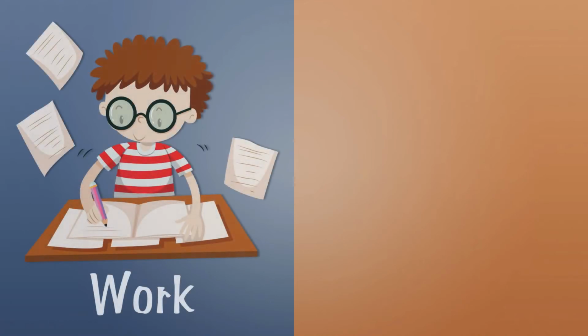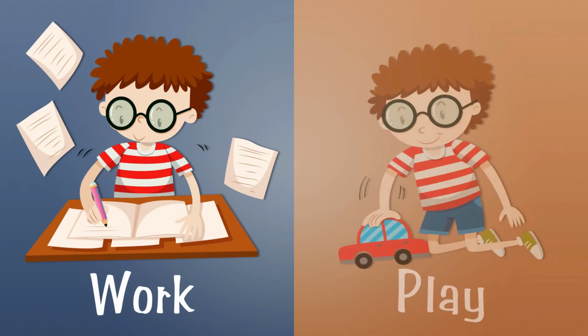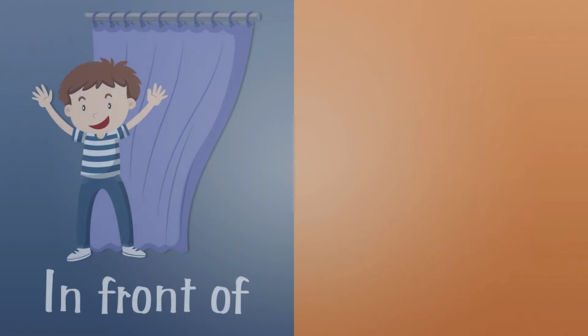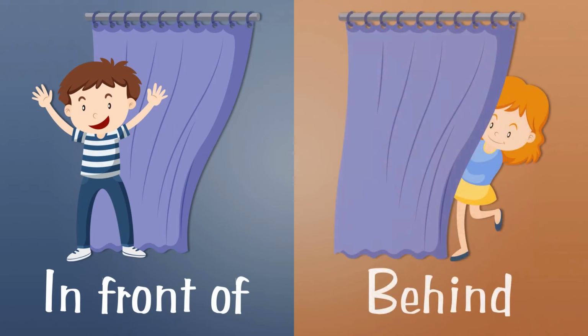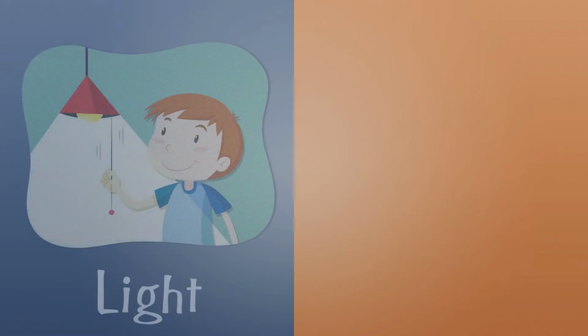Work. The opposite word of work is play. In front of. The opposite word of in front of is behind. Light.